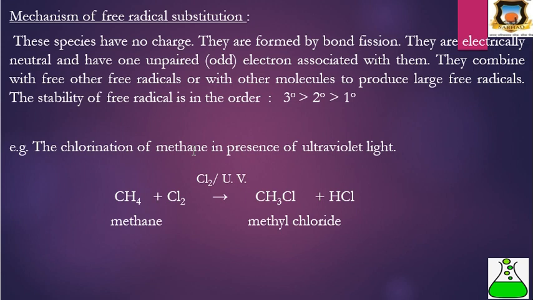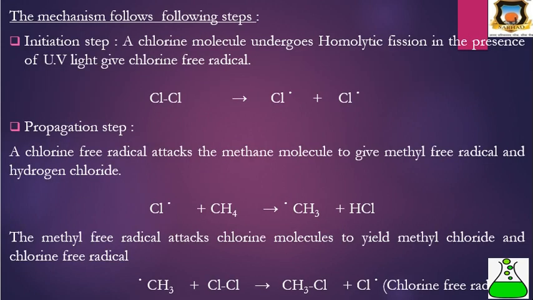The chlorination of methane: methane reacts with chlorine in the presence of UV light and gives methyl chloride plus HCl. It is a radical mechanism and it involves three steps. The first step is the chain initiation step, the second is the propagation step, and the third is the termination step.